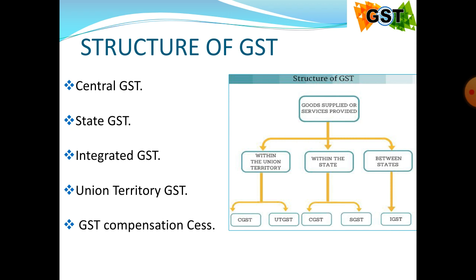Then third one, integrated goods and service tax. Integrated goods and service tax is the tax which is levied on all the interstate supplies of goods or services or both, and which is governed by the IGST Act 2017, which was passed in the Parliament of India. IGST will be applicable on any supply of goods or services in case of both import into India and export from India. Under IGST, export would be zero rated.